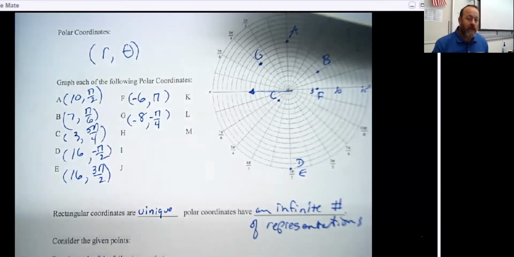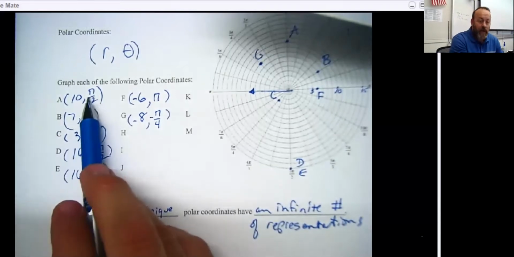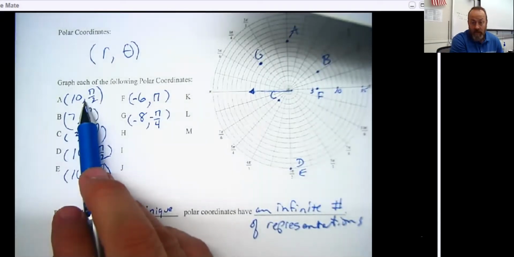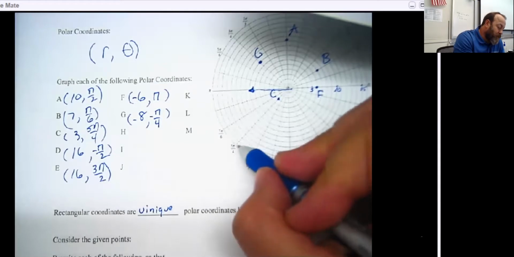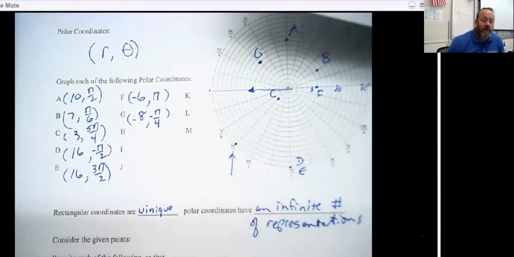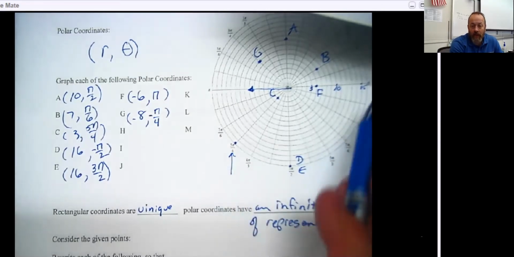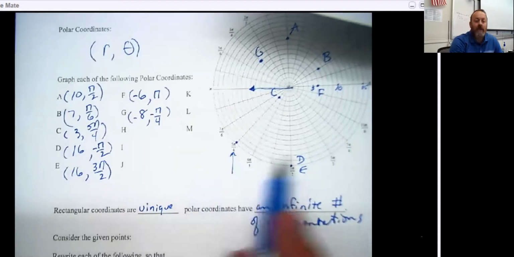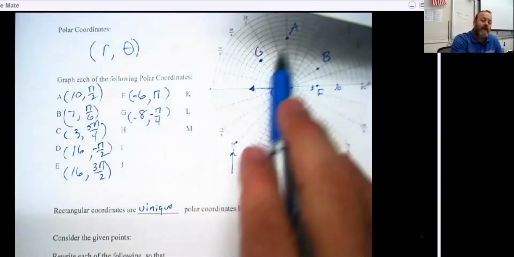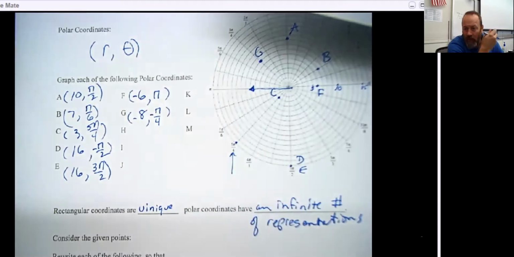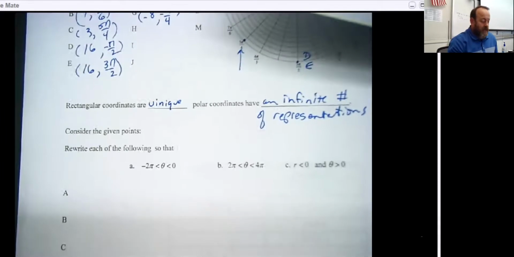Now, that doesn't mean that if I gave you guys 10 comma pi over 2, that there's an infinite number of places to put that point. It means everybody would put that point exactly right. However, if I chose to give you this one right here, there's many, many ways to represent that point. Somebody might call that the angle 5 pi over 4, but somebody else might call the angle negative 3 pi over 4. Somebody else might have gone around the circle more than one time and called it, I guess it would be 13 pi over 4. There's all these different options, which leads me to this thing right here.